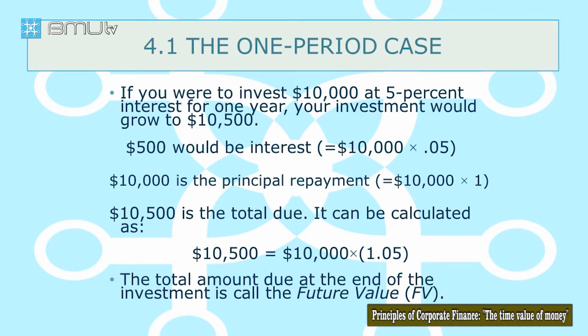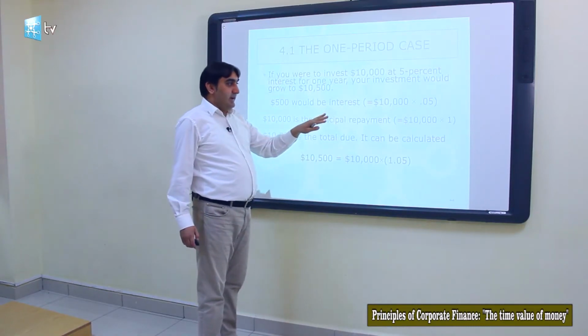This is the one period case. If you were to invest 10,000 at 5% interest for 1 year, your investment will grow up to 10,500. 500 of this future value would be interest, that's 10,000 at 5%. 10,000 is the principal repayment.